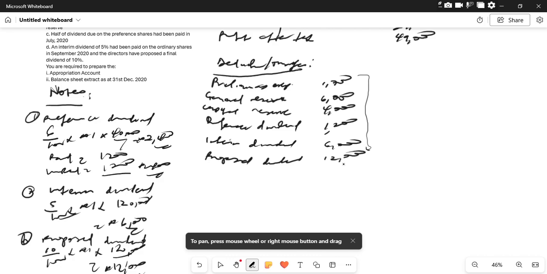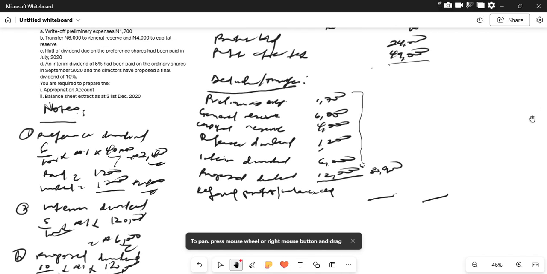So this is 30,900. In some cases this may be called balance carried down, but this should be the retained profit, which has not been appropriated. It is the difference: we deduct this from this to give us the balance carried down.